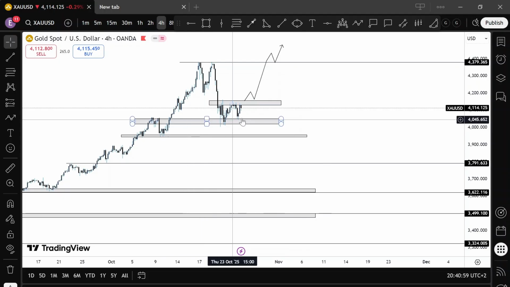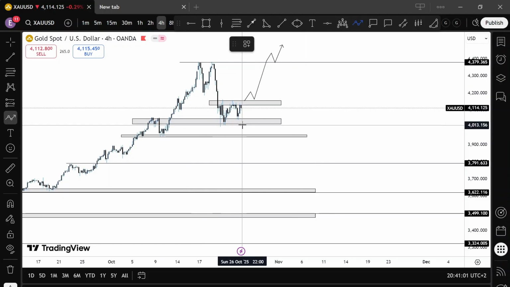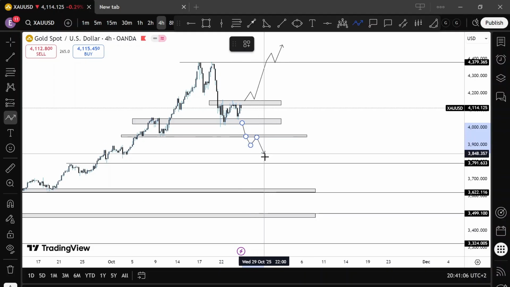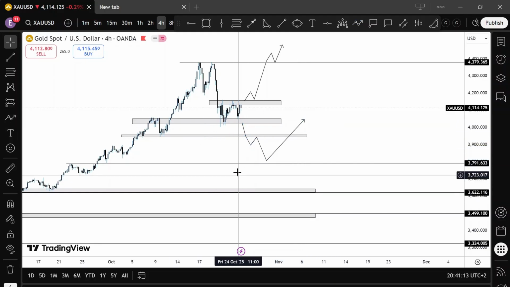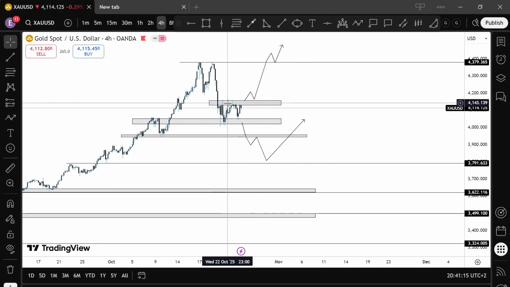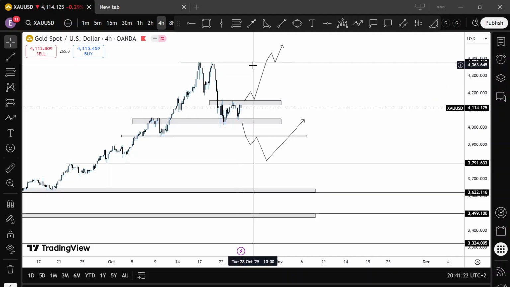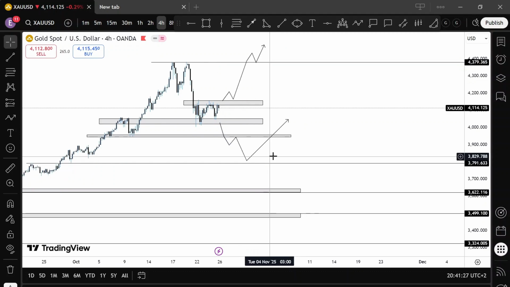Or we could see price break below this. Either we come back to retest this region, or we see a mini pullback all the way back to 3,800 before maybe continuing to the upside, something of that nature. But I'm quite looking forward to see price above 4,150. A retest of that region, we would see price around 4,350 and probably make a new high at 4,400.